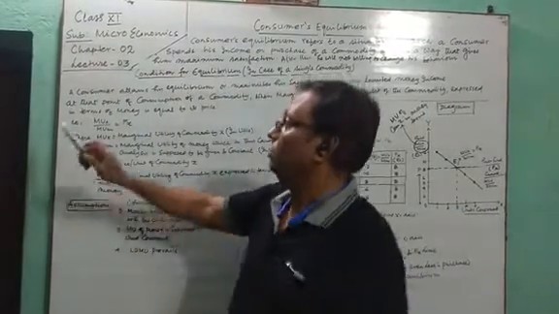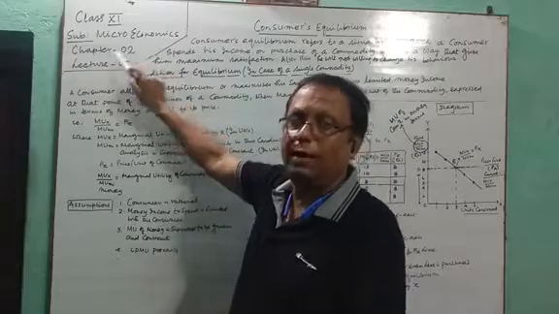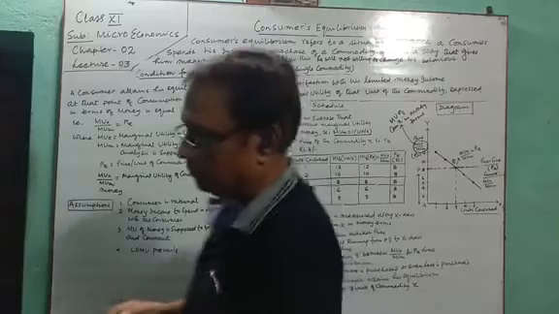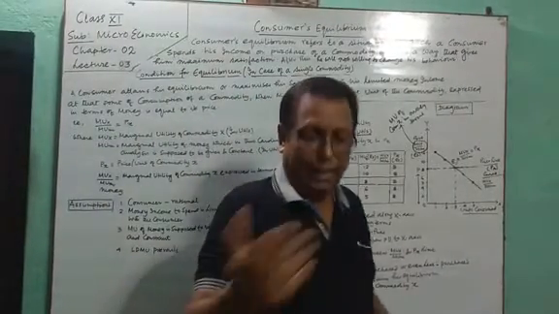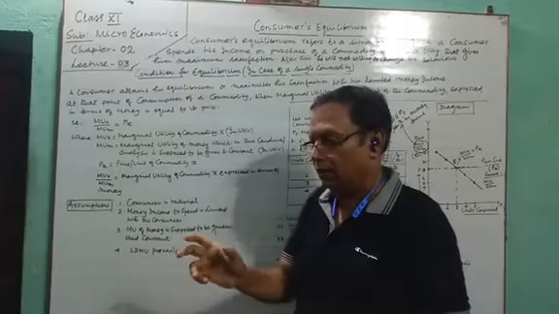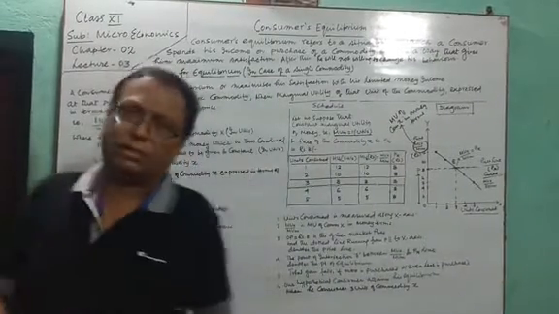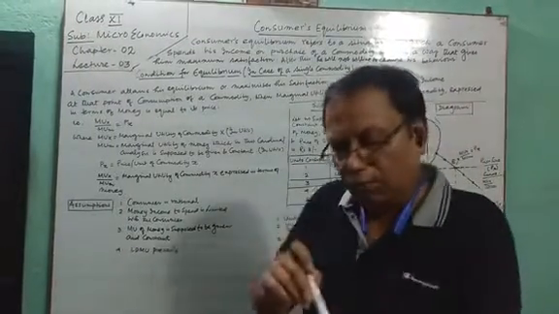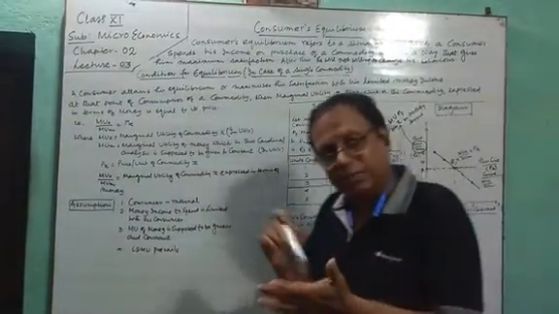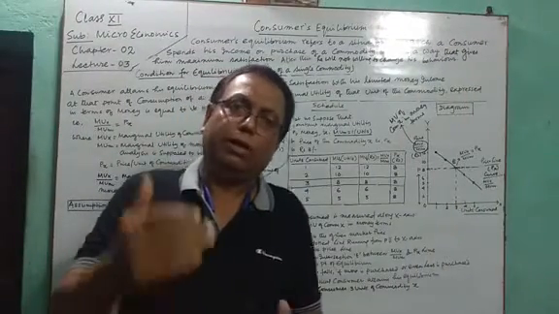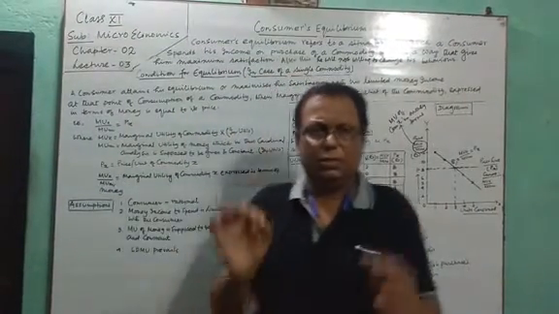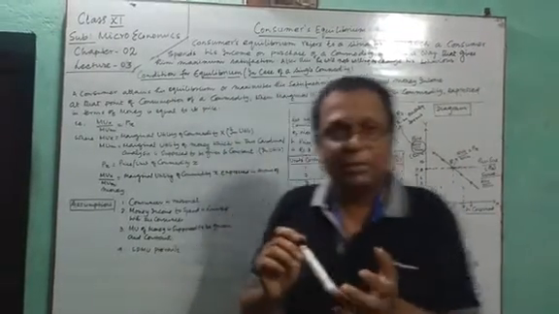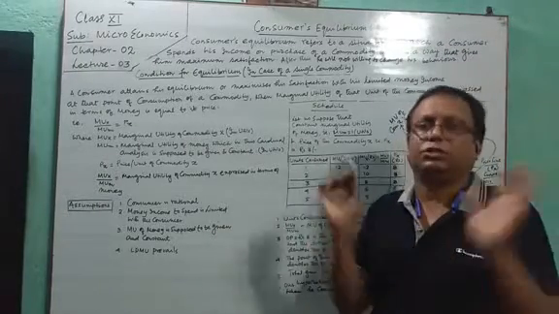Today we will do chapter 2, and today we will see lecture 3 of chapter 2, which goes as the consumer's equilibrium. Dear students, I had explained this concept of equilibrium in some of my previous classes. Here we will see what consumer's equilibrium is, and how a consumer achieves his equilibrium. The simple thing you have to keep in mind is that consumer's equilibrium means maximization of satisfaction of a consumer.